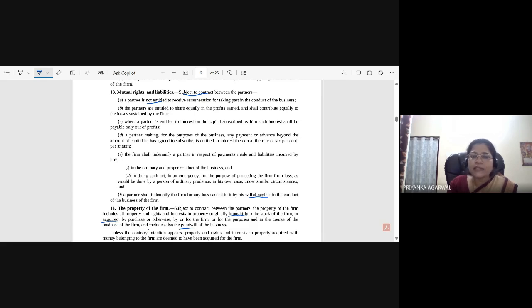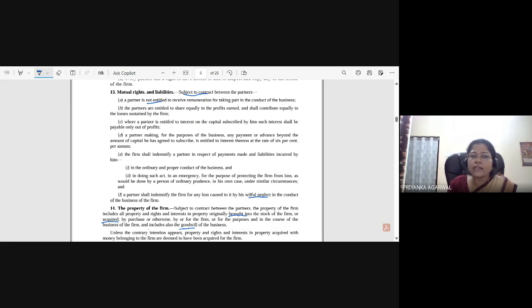Where a partner is entitled to interest on the capital subscribed by him, such interest shall be payable only out of profit. It is about the interest. Okay. A partner making, for the purpose of the business, any payment or advance beyond the amount of capital he has agreed to subscribe is entitled to interest thereon at the rate of 6% per annum.